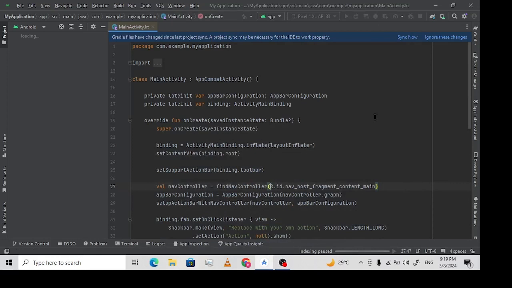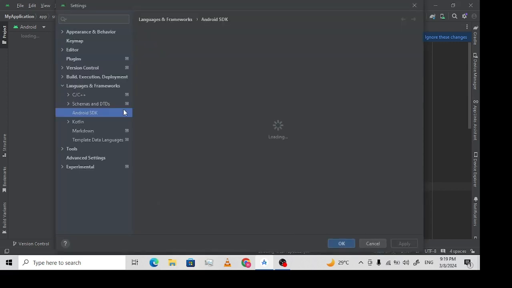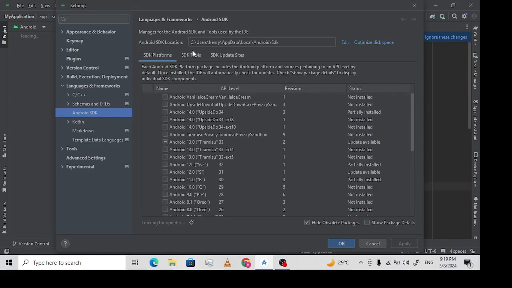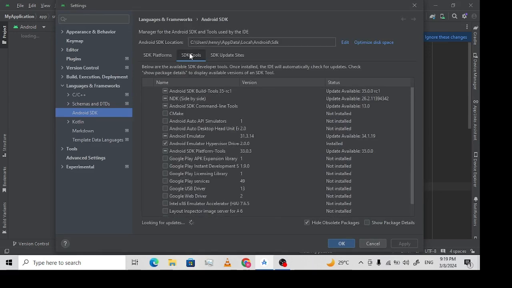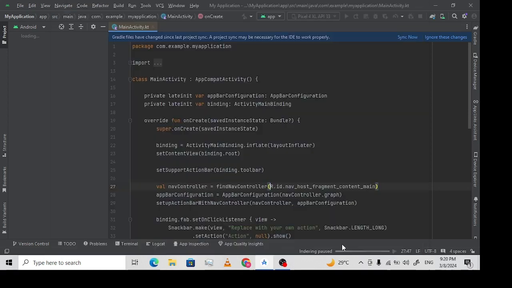Once the installation process is done, it will take a couple of minutes to launch for the first time. It takes time to download a couple of packages required to run the software. So once it's done, you create a new project. Then you come over here to Tools and then SDK Manager. And then you go over to SDK Tools. Then you install Android SDK Build Tools and then Android SDK Command Line Tools. After that, that's it.